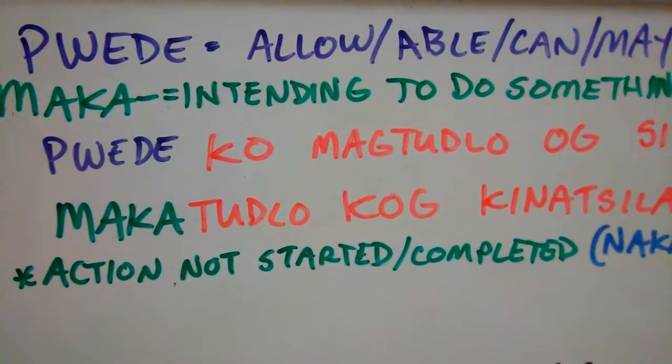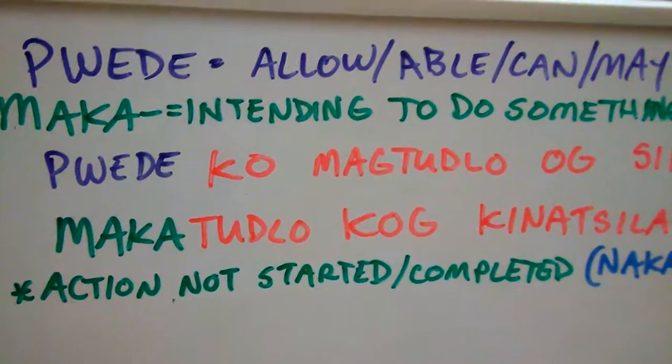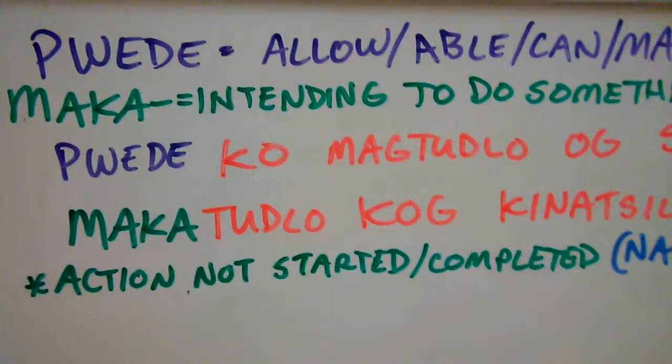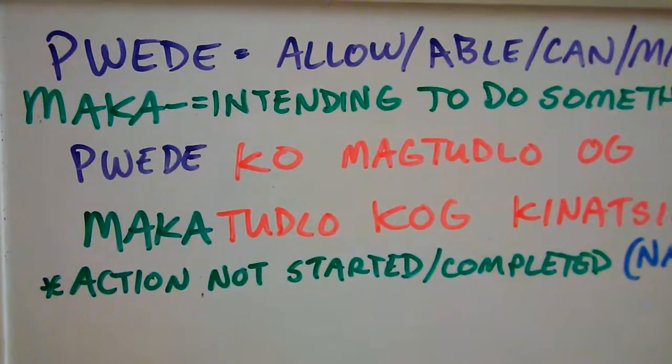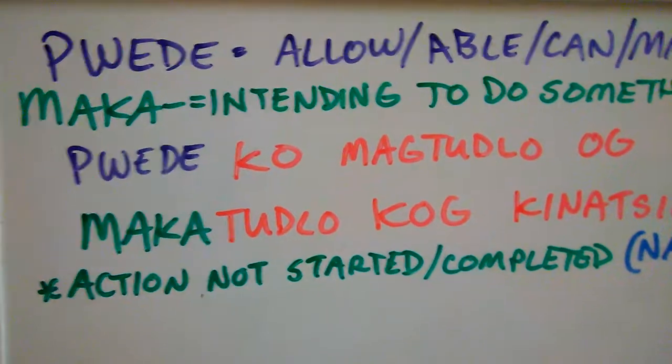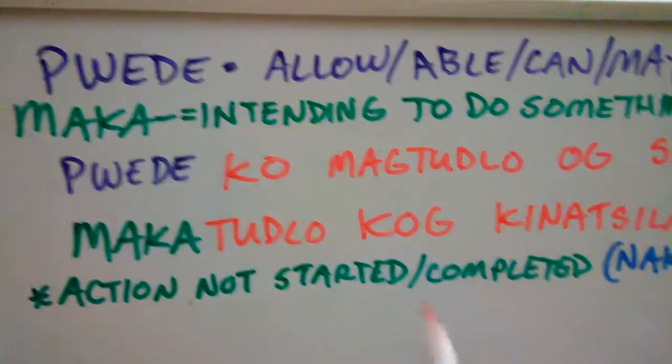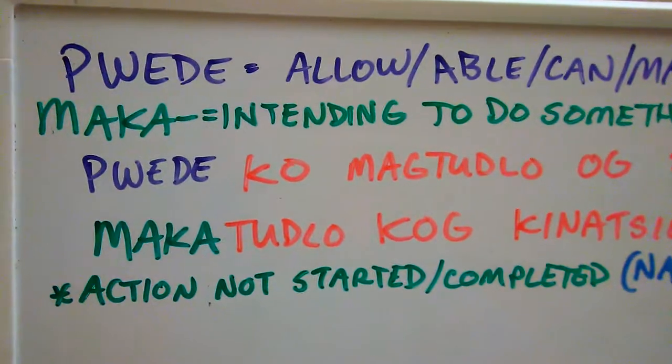They can still question your allowance, the allowing to do something, versus maka, which is a prefix. This maka prefix or affix expresses that you're able to do something as well.